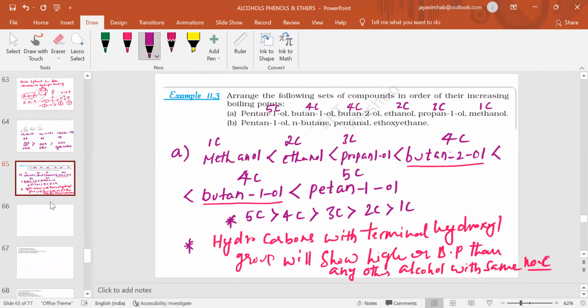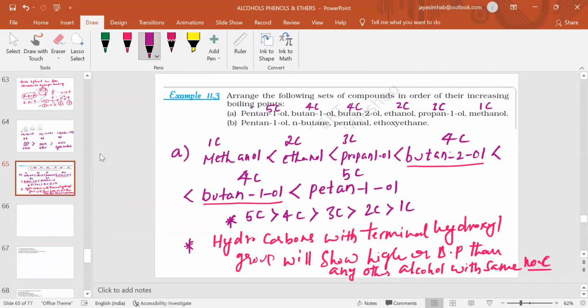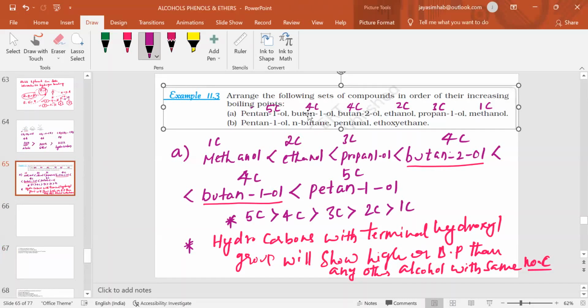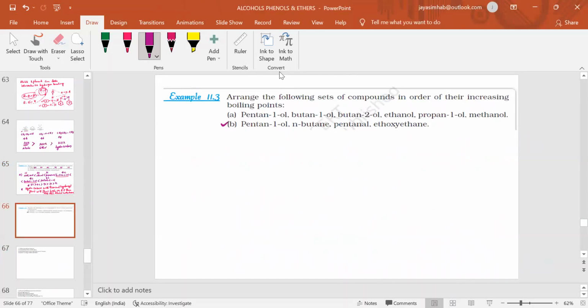So we are going to solve B. Pentan-1-ol means 5 carbons will be there. n-Butane has 4 carbons, but this is a hydrocarbon while pentan-1-ol is an alcohol. Ol means alcohol.